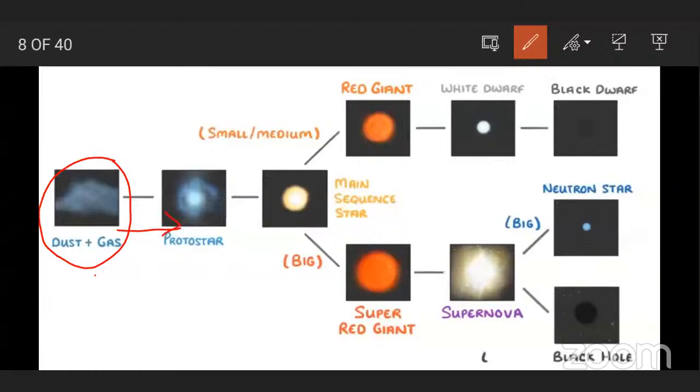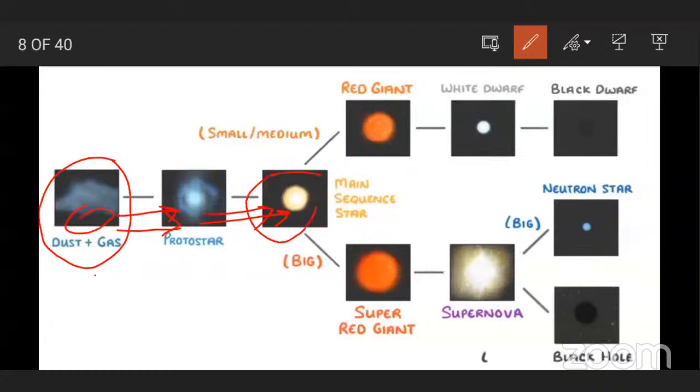As a result, the cloud contracts and becomes dense and spherical in shape. You can see here, these are gases and dust particles. Then because of gravity, they attract towards each other, and after that, they form a spherical shape.